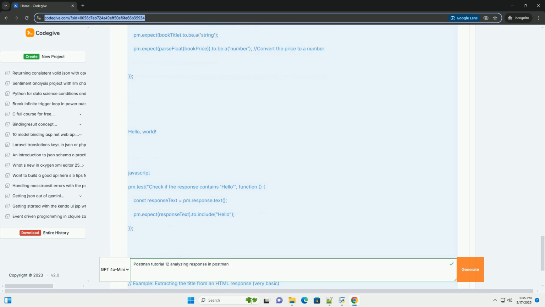5. Handling different data types. JSON responses can contain various data types: strings, numbers, booleans, arrays, and nested objects. Let's add a test to verify the title of the first post is a string. If you need to check if a value is a boolean.